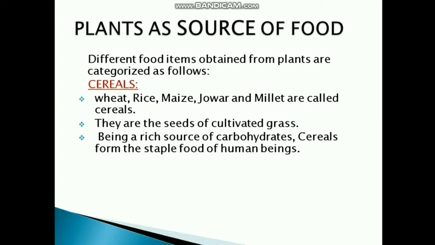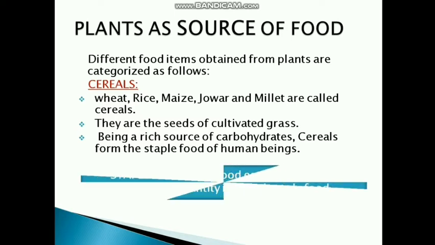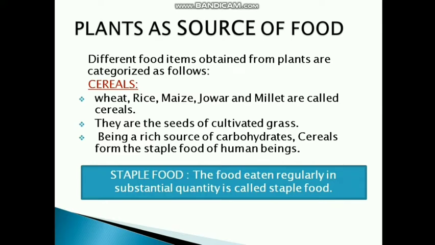Now these cereals provide us with the carbohydrates. And what do carbohydrates do? They provide us with the energy to do the work. So we need energy daily. So we eat these food items daily. That's why it is known as our staple food. Now what is the meaning of staple food? The food eaten regularly in substantial quantity, in sufficient quantity, is called staple food. And daily we are eating rice and wheat. Chapati we are eating, na? Rice also we are eating. Daily we are eating. So cereals form the staple food for human beings.